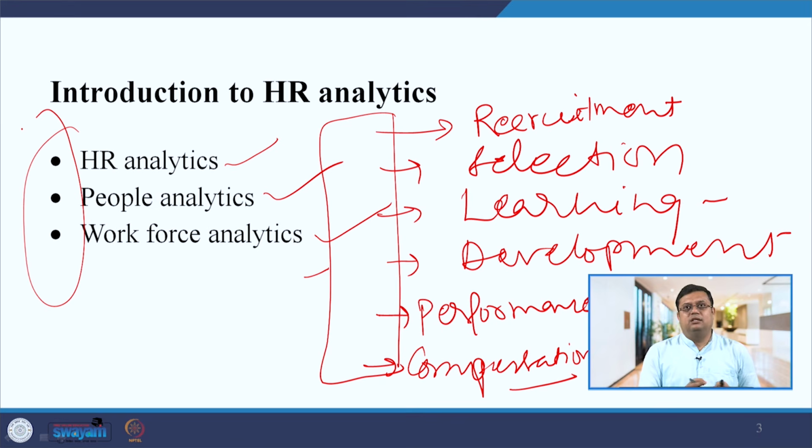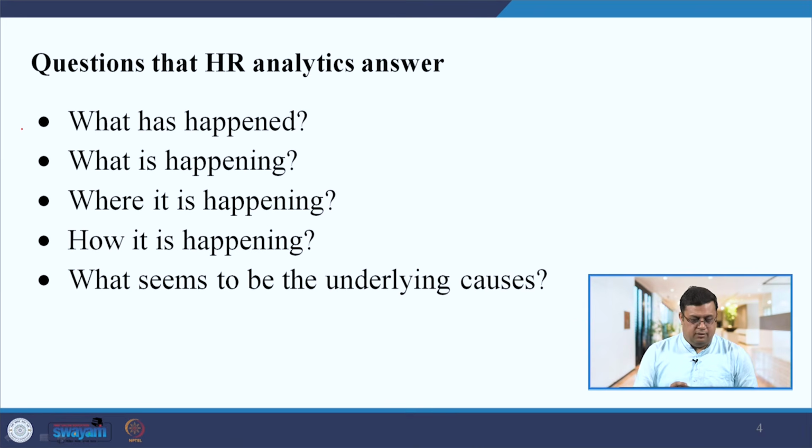And motivation: if you look at learning and development, and performance and compensation, both can address this motivation issue of the employees. That is how you can bring the motivation aspect under these functions. So if you think of any aspect related to HR analytics, you can divide it or bring it under these 6 categories. Just think about it, right?